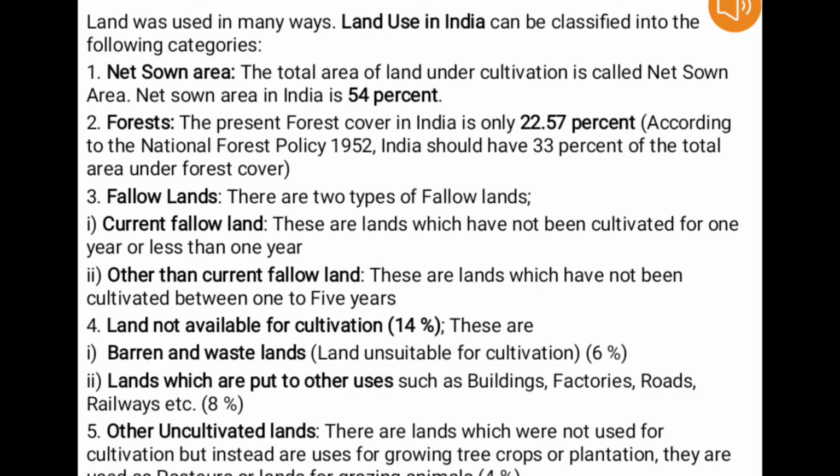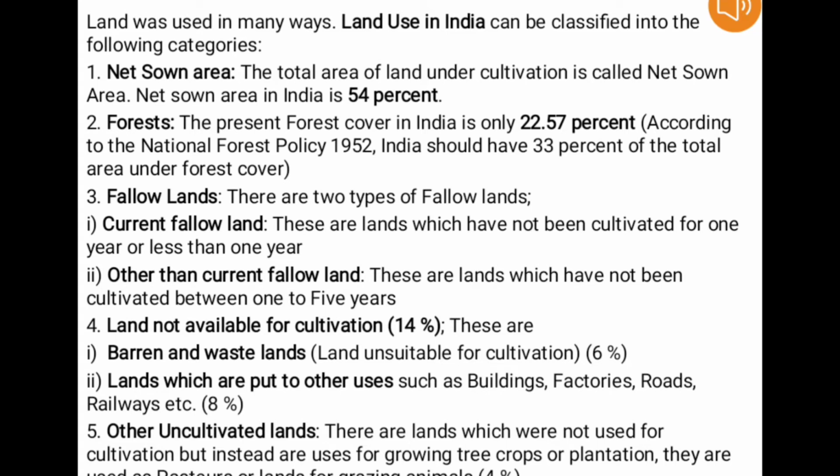Another land use in India falls under fallow lands. So what are fallow lands? There are two types of fallow lands. Number one, current fallow land. Current fallow lands are those lands which have not been cultivated for 1 year or less than 1 year. It means these are lands which have not been used for cultivation for 1 year or less.